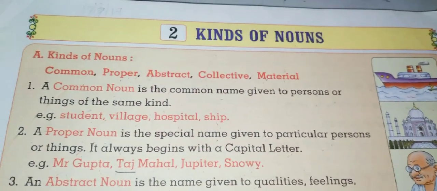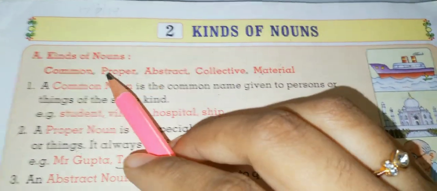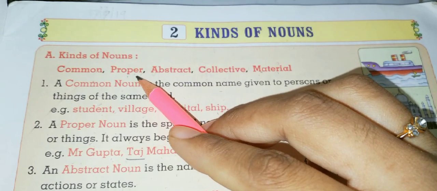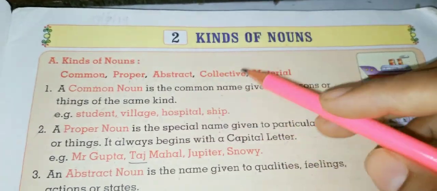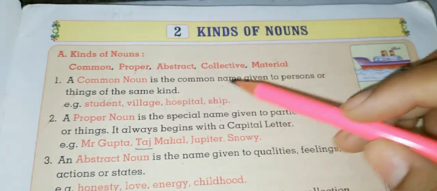So we are going to learn kinds of nouns. In nouns we are going to learn what is a common noun, proper noun, abstract noun, collective noun and the material noun. So what is a common noun?